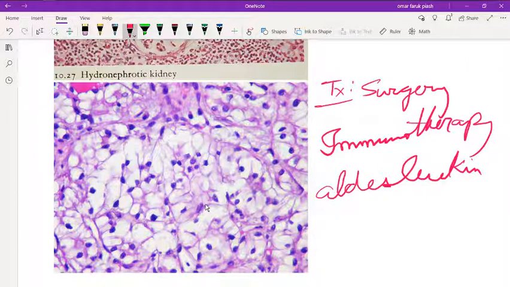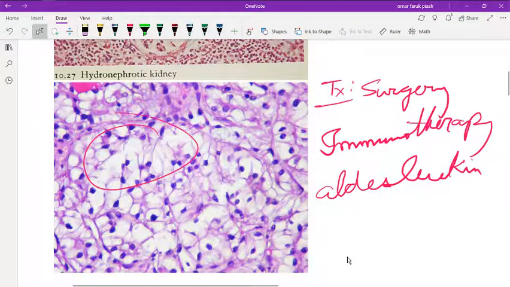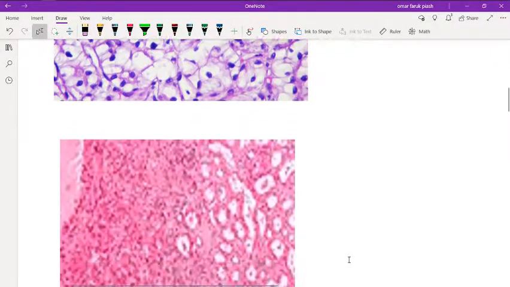Another thing in here, the histological picture shows polygonal clear cells filled with lipids and carbohydrates, and often golden yellow due to increased lipid content. This is all about renal cell carcinoma.